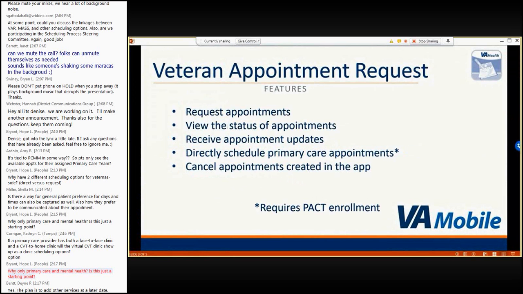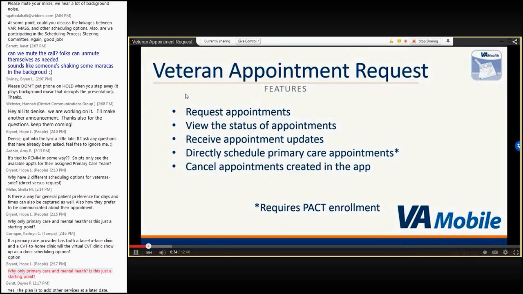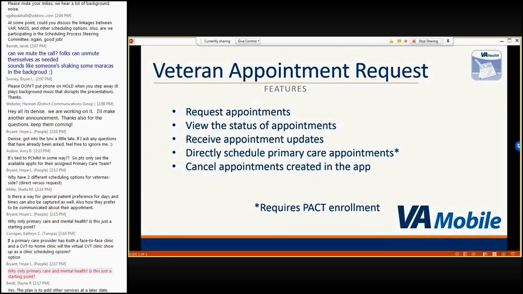The Veteran Appointment Request app, also known as the VAR app, allows patients to submit a request for a VA scheduler to schedule certain types of appointments. Patients can designate their preferred times, dates, locations, and providers for the appointments they request. Patients will be able to check the status of their appointment request within the app. They can also choose to receive notifications via email when their appointment status changes.